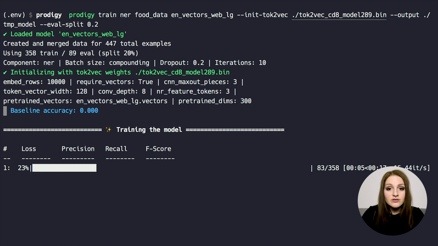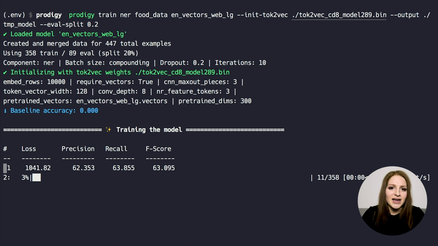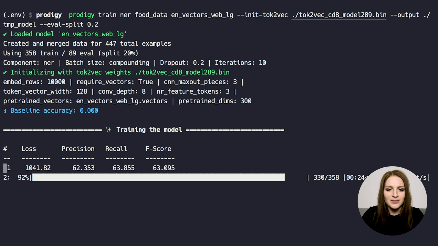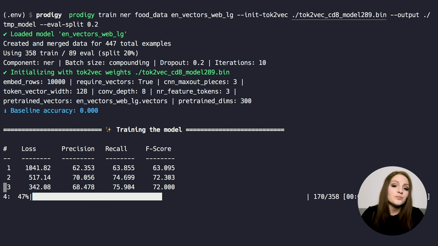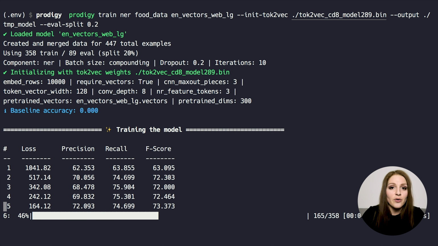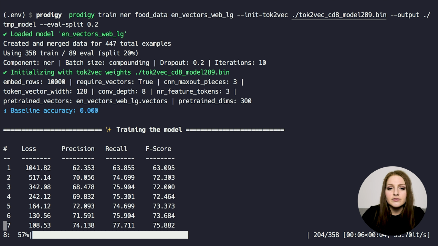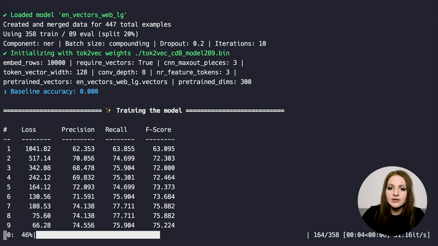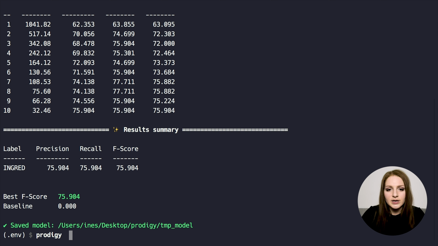So the training here is reasonably quick, and I'm running this on CPU on my regular MacBook, but I'll speed it up a little for the video because it's kind of boring to watch and not that much is happening. But as we can see, the accuracy is looking pretty good already. It's definitely going up. After the training has completed, the model with the best F score is saved to the directory that we specified. And we can also see a very nice breakdown per label, which is very useful if you're training with multiple labels at the same time.